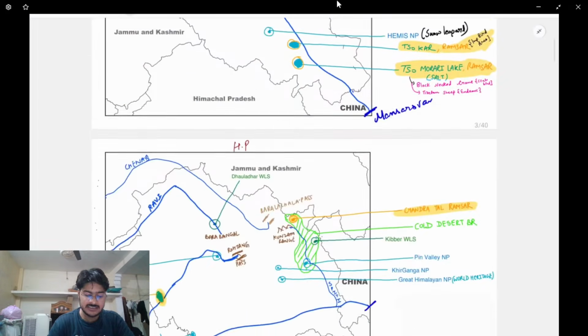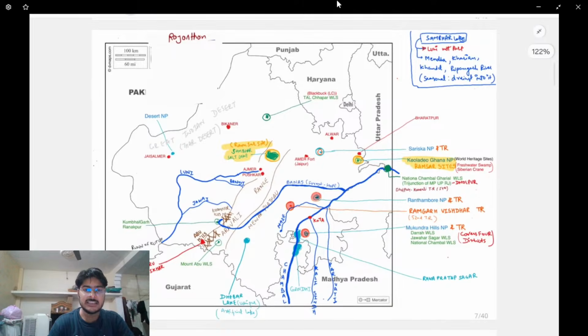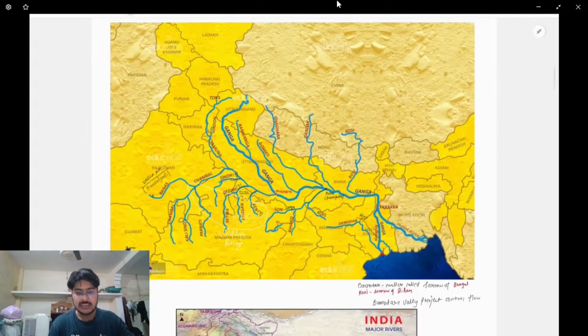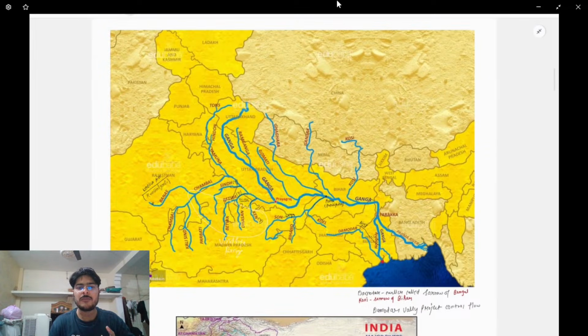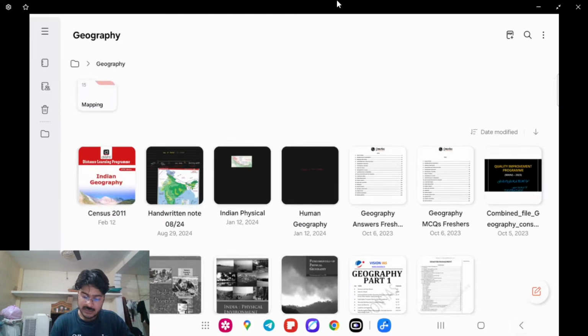These will be very detailed maps, and each state will be covered from the section of Indian geography. I told you two geographies, world and Indian. Indian geography will mostly be covered from these pictorial maps only. Am I clear?